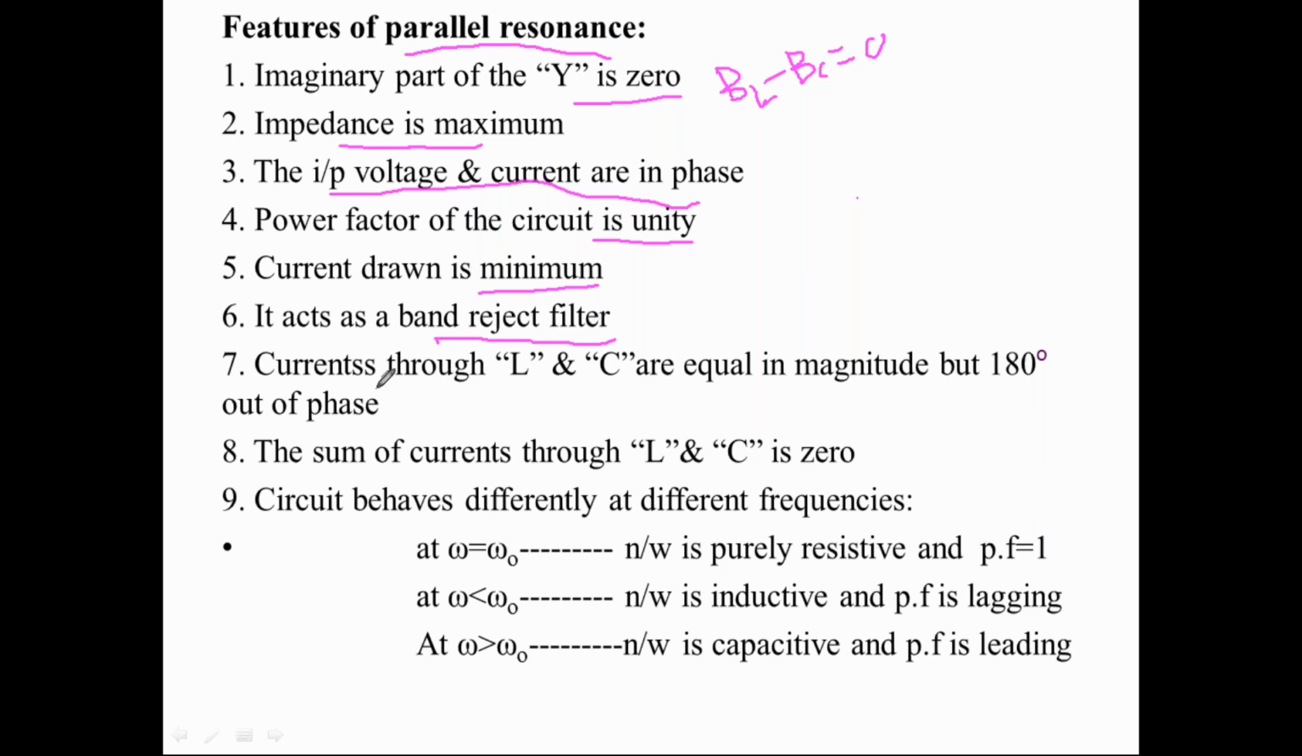Now, the currents through L and C are equal and opposite here, so if you take the total summation of the current across L and C, it becomes 0.